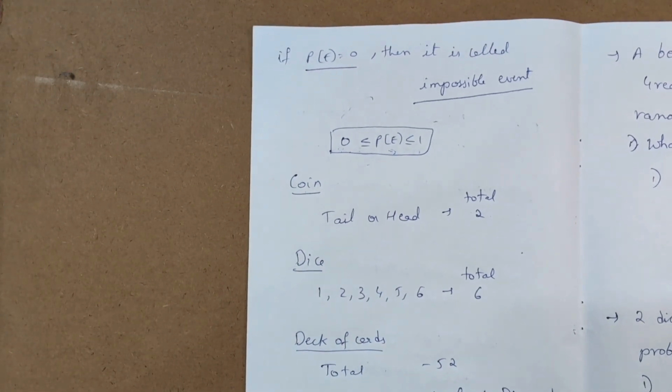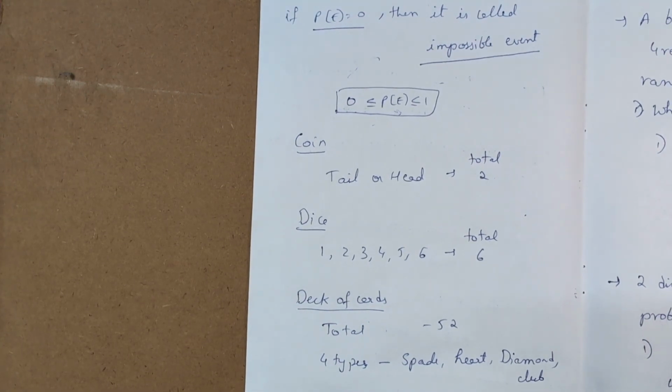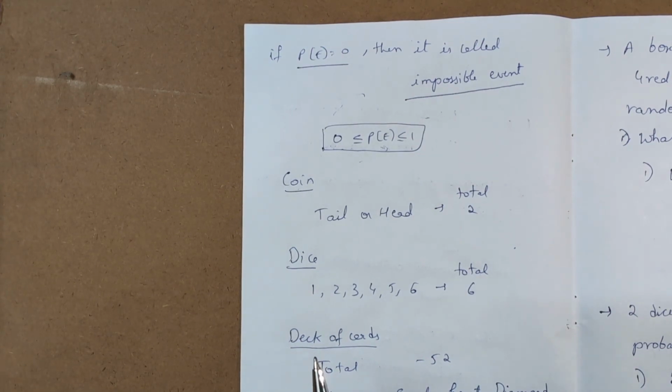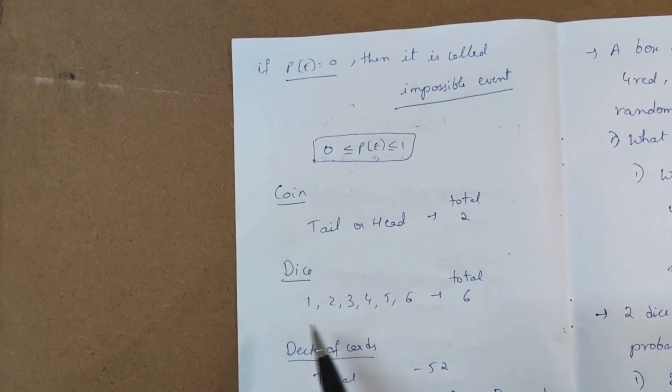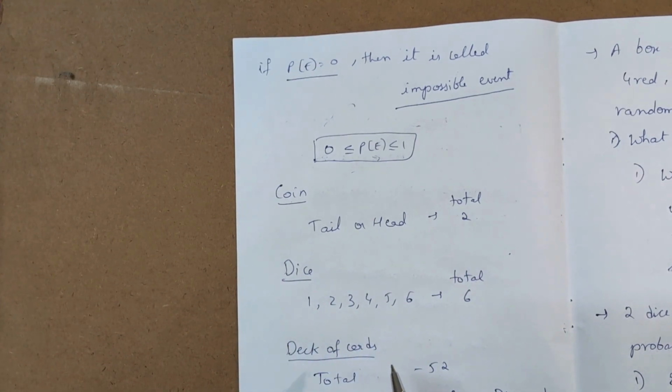Generally we have three types of questions for probability, that is coin, dice and deck. From the exercise I can understand that there is no question on deck, so ignore it as of now. Just remember only coin and dice. For a coin we have two possibilities, tail or head, so the total is 2, whereas for dice we have 6, that is 1, 2, 3, 4, 5 and 6. So if you ask for getting 1, it will be 1 by 6, and so on. Let's see examples, but for reference: coin has two cases and the total is 2, whereas dice has 6 cases, 1 to 6, and the total is 6.